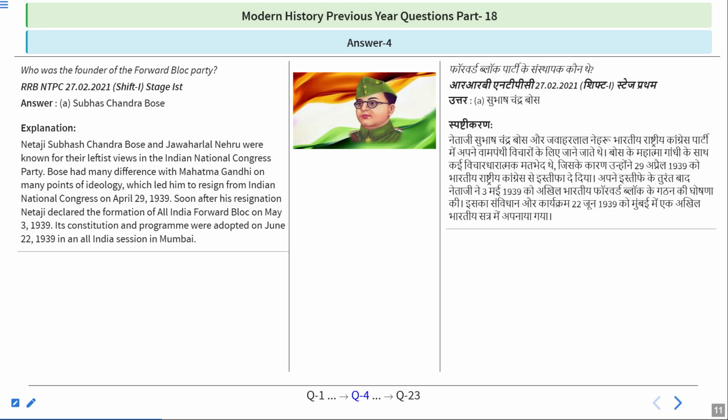Netaji Subhash Chandra Bose and Jawaharlal Nehru were known for their leftist views in the Indian National Congress Party. Bose had many differences with Mahatma Gandhi on many points of ideology, which led him to resign from Indian National Congress on April 29, 1939. Soon after his resignation, Netaji declared the formation of All India Forward Bloc on May 3, 1939. Its constitution and program were adopted on June 22, 1939 in an All India session in Mumbai. So the answer of this question is Subhash Chandra Bose.